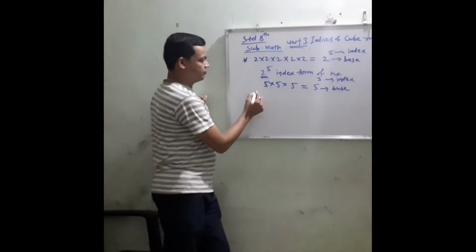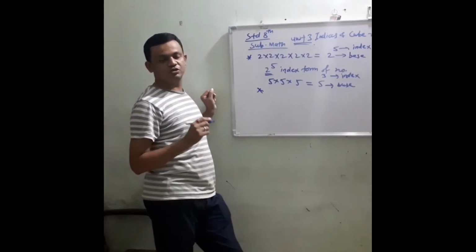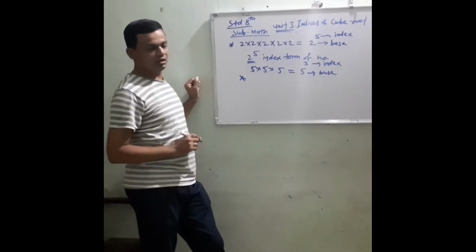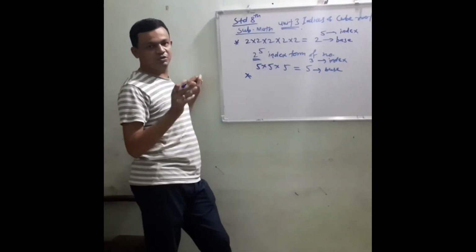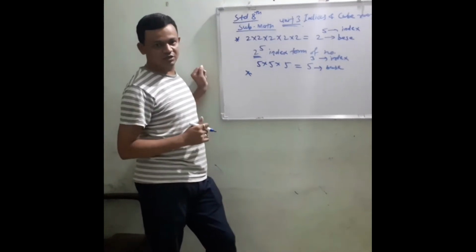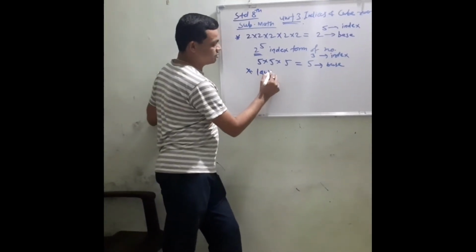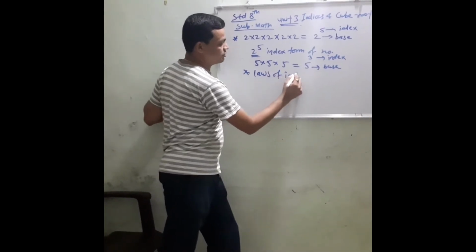Now next one is we have to study laws of indices. आपल्याला घातांकाचे नियम हे आपण जे बघितलेले आहे ते पुन्हा एकदा रिवाइज करायचे. So next point is laws of indices.